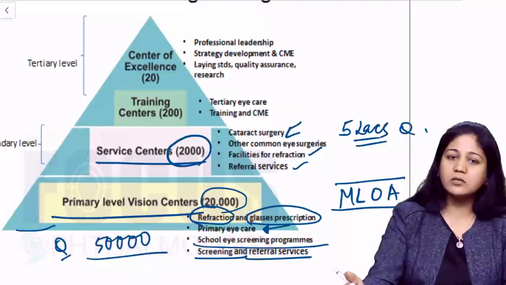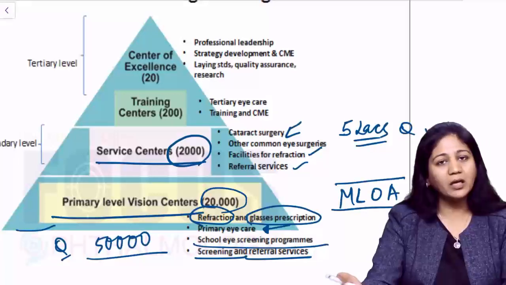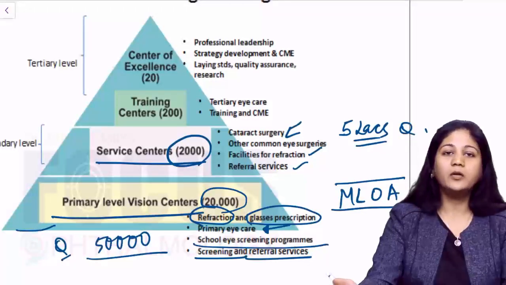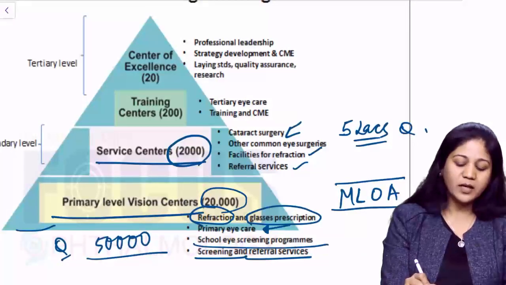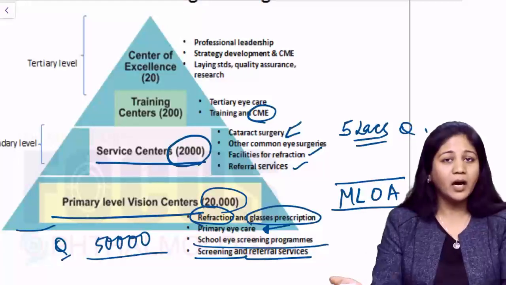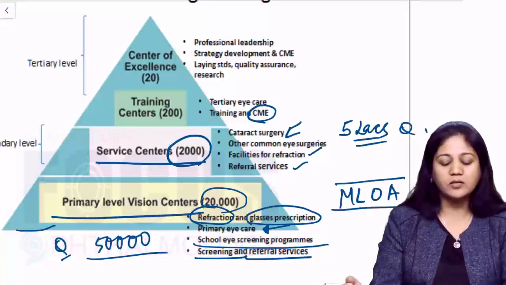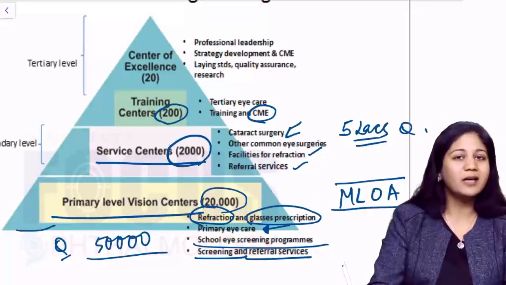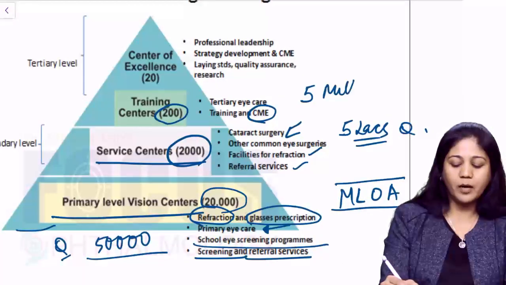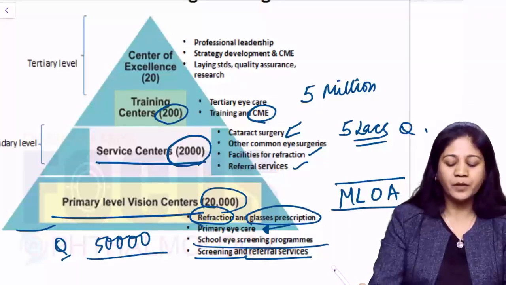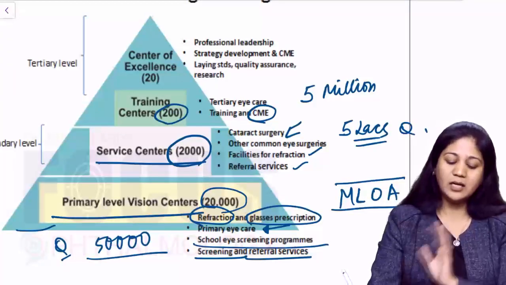All the medical colleges lie in the training centers, where you can educate doctors, you can train doctors for ophthalmology, and you can create more people in ophthalmology. So you can have CMEs there, you can have better eye related services, treatment of major disorders and minor disorders of ophthalmology. According to WHO, you should have 200, and each should take care of about 5 million population. Okay, so for 5 million people you should have at least one training center.